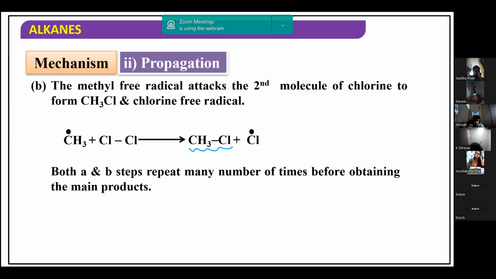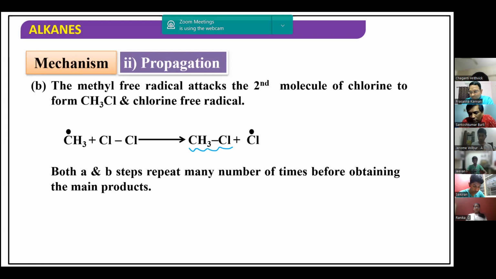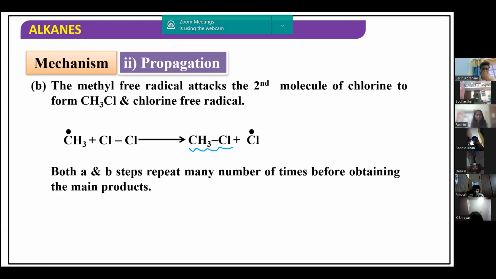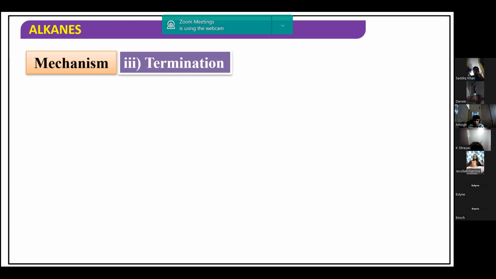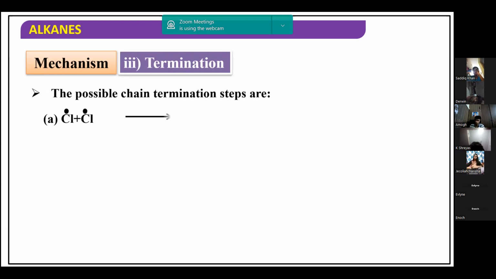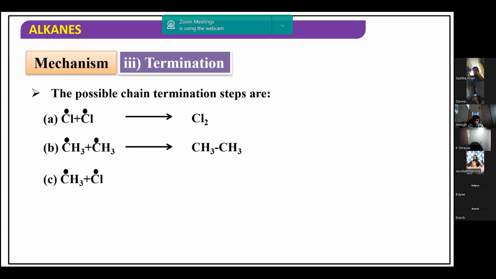Once all the molecules have completed their formation of CH3Cl, say if I take 1 mole of methane and all of it gets converted, then the chain gets terminated. If there are any remaining Cl free radicals or CH3 free radicals, they are going to combine further.